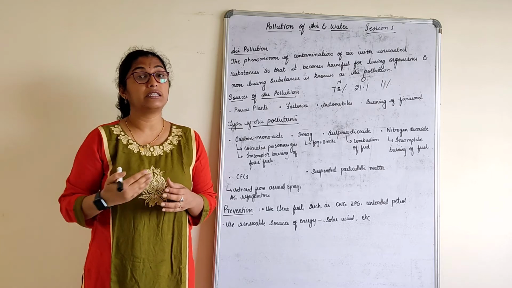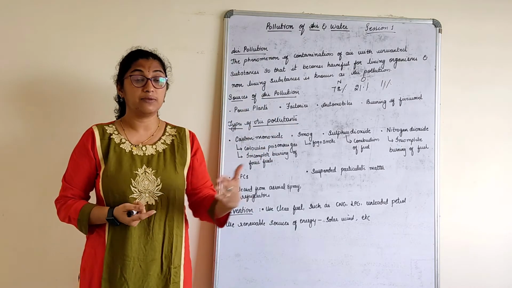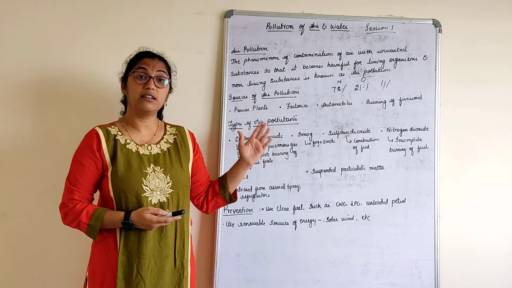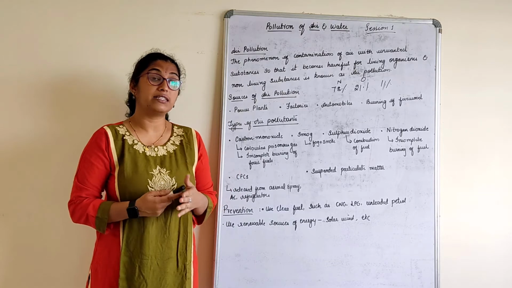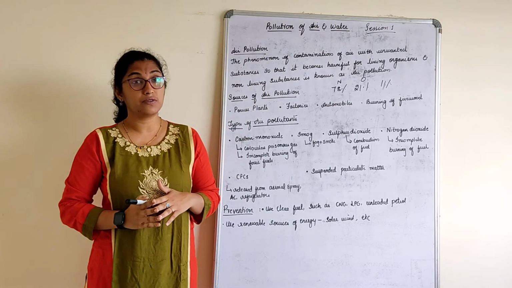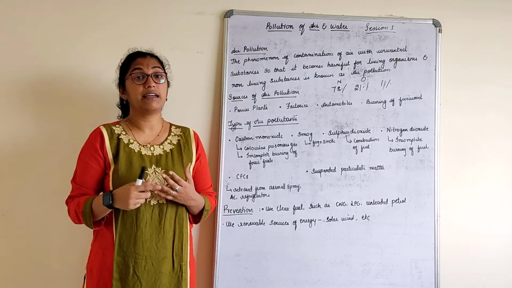Excess of carbon dioxide leads to pollution because it cannot maintain the cycle. As you know, there are biogeochemical cycles, the nitrogen cycle, oxygen cycle and carbon dioxide cycle, where all these gases are balanced in our atmosphere, right? If there is an imbalance of these gases, that causes pollution.